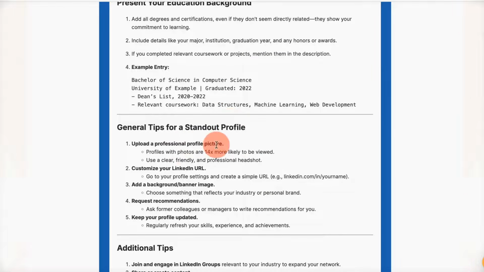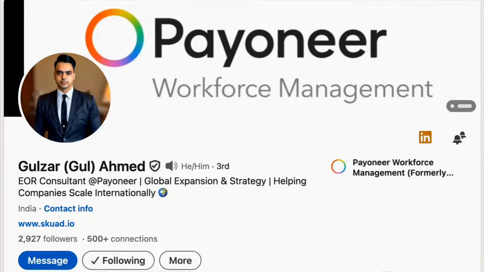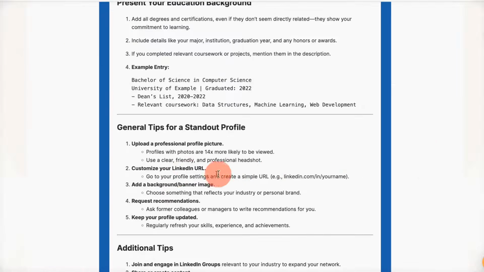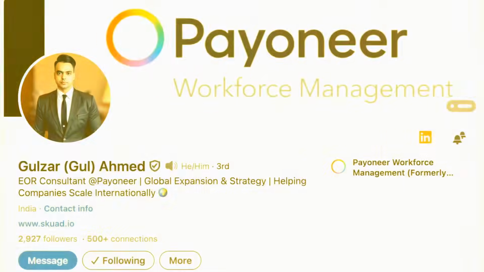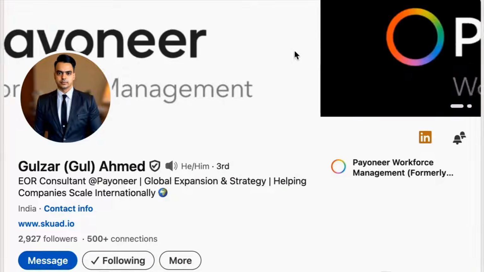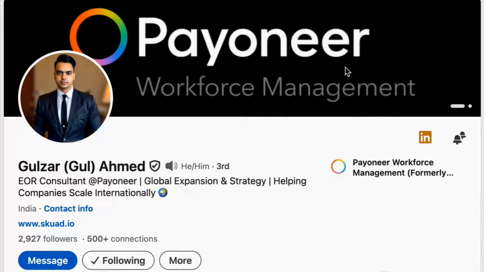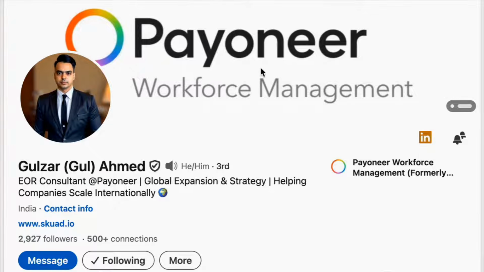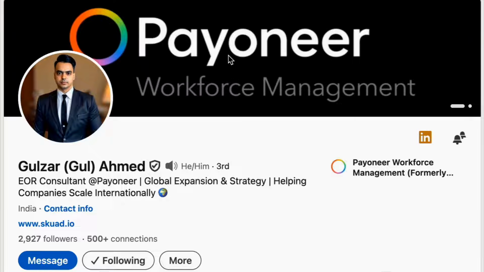And they also give you some general tips to stand out among other profiles. Like, you need to upload a professional profile picture, and a custom LinkedIn URL, like linkedin.com/your name. You've seen a lot of people using just a generic one like 123rahul. It doesn't look professional, so you can change it to this format. Add a background banner. A lot of people keep their background plain and that looks ugly, so you can also add banners. You can use Canva in order to make those changes as well.